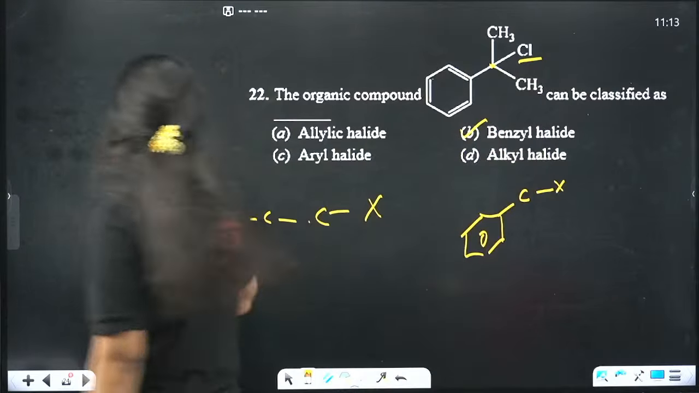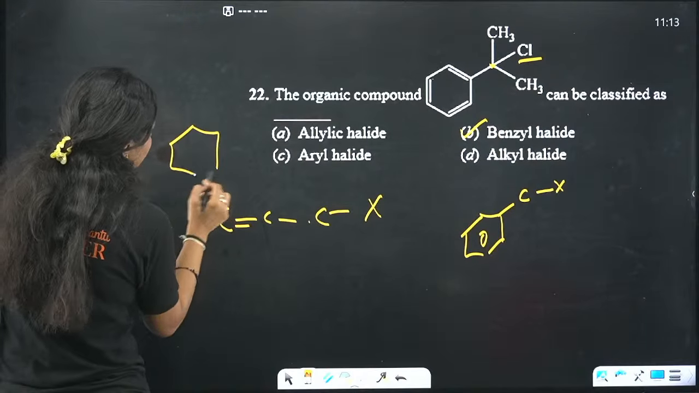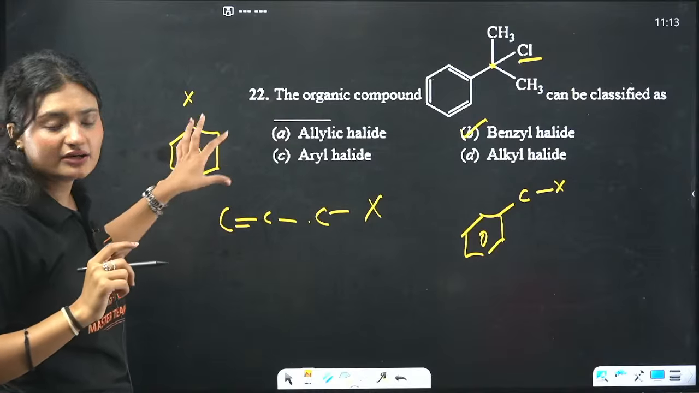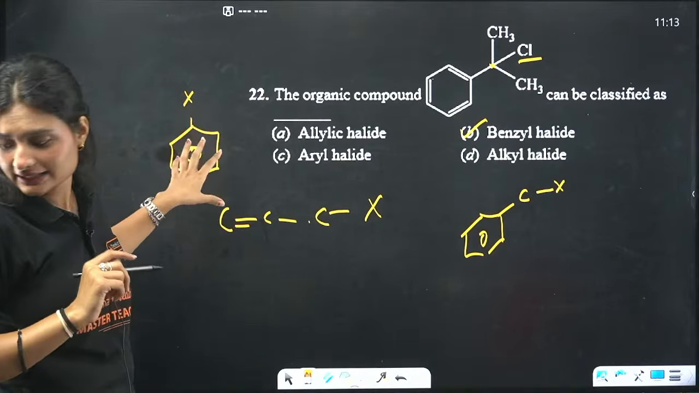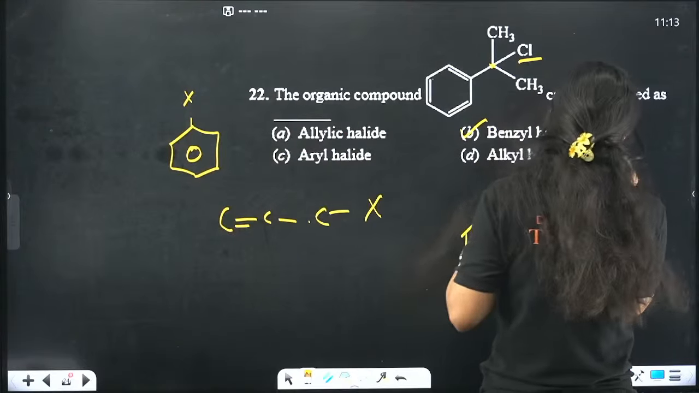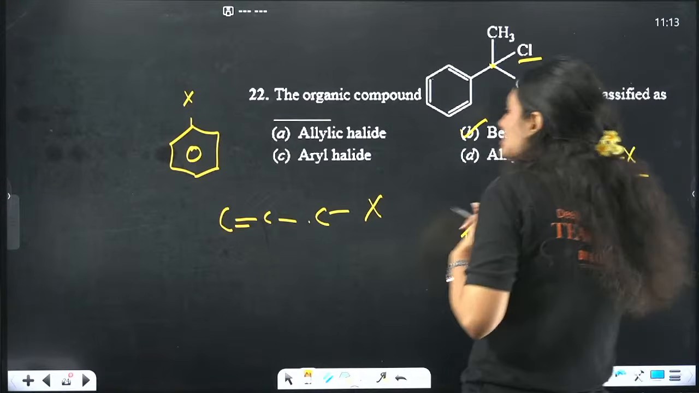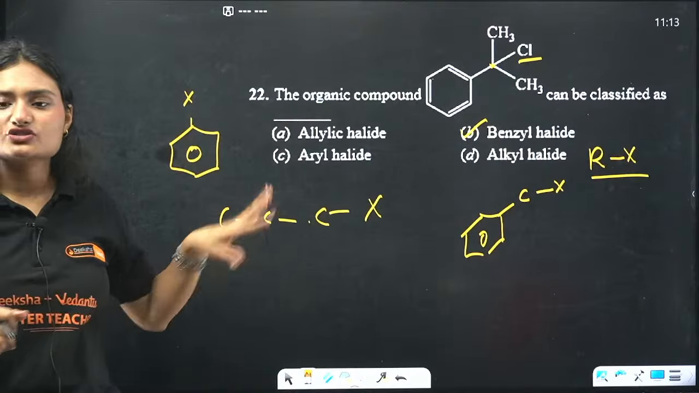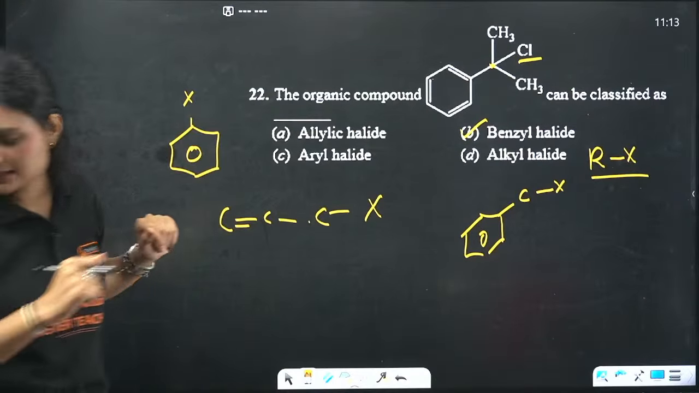Aryl halide is when the halide group is directly connected to the benzene ring. That is your aryl halide. Alkyl halide is when you have an alkyl group directly connected to the halide. That is your alkyl halide. So yes, the correct answer is B.